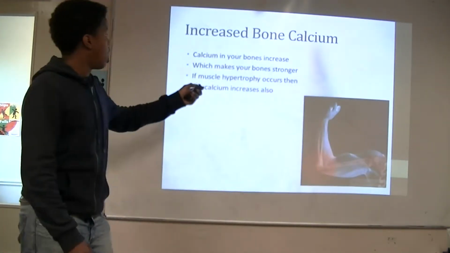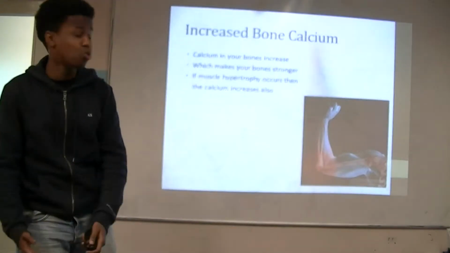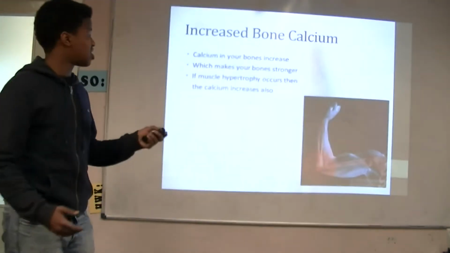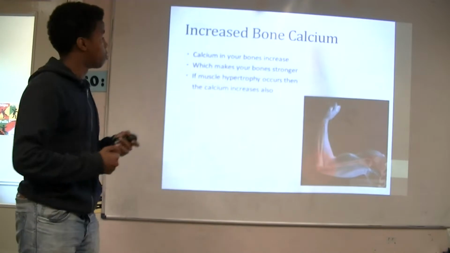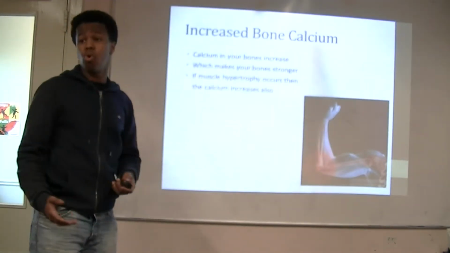Increased bone calcium. This part is more of the skeletal part within the musculoskeletal system. Once calcium increases, it allows more calcium within your bones, which makes your bones stronger. If hypertrophy occurs, the calcium also increases.